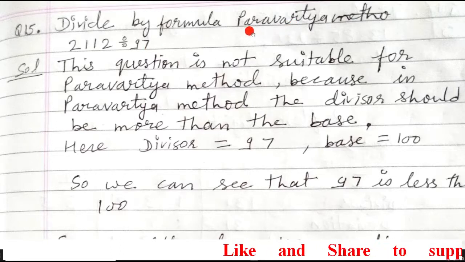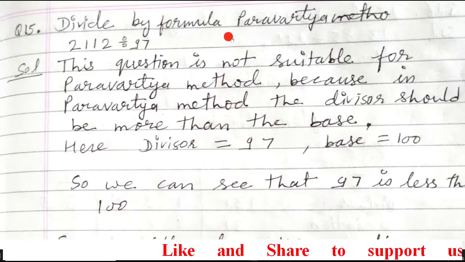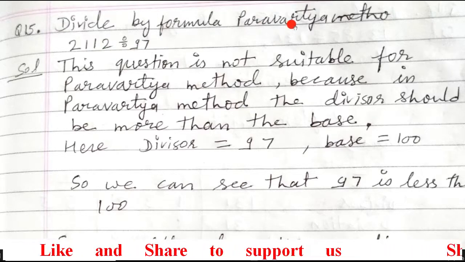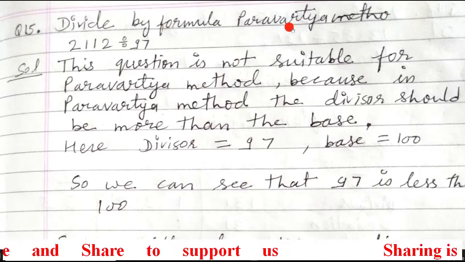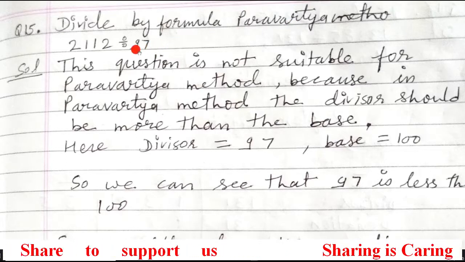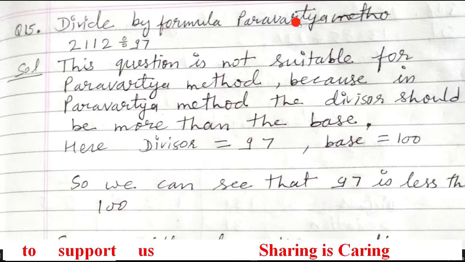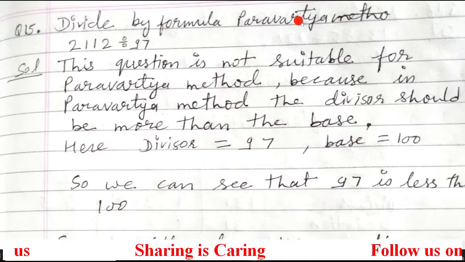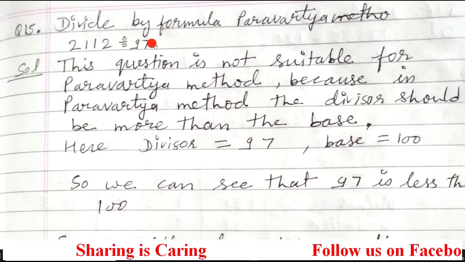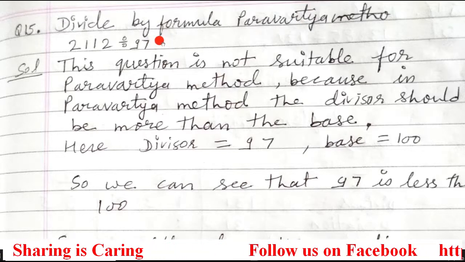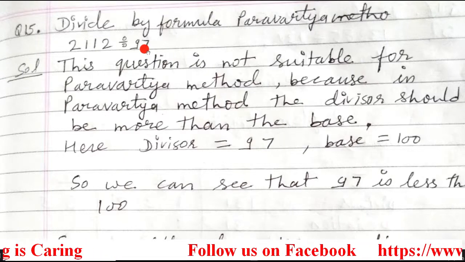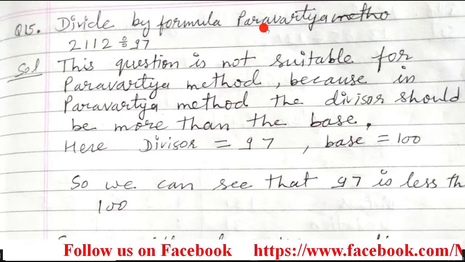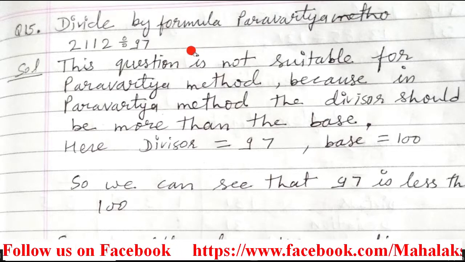So this question is not appropriate for the Parvartiya method. As I mentioned, I am repeating again, it's very important. When you get a question and a particular method is written there, first you should find out whether this question is appropriate for the method or not. For it, the identification is, in Parvartiya method of division, the divisor should be more than the base. So here students, the base is 100, but this 97 is less than 100, so this question is not appropriate for the Parvartiya method. So how to solve this?